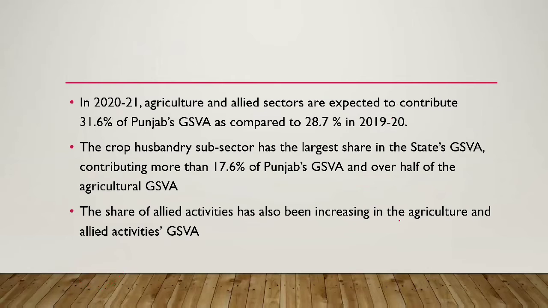In 2020-21, agriculture and allied sectors are expected to contribute 31.6% of Punjab GSVA as compared to 28.7% in 2019-20. The crop husbandry sector has the largest share, as expected, contributing more than 17.6% of Punjab GSVA and over half of agricultural GSVA in specific. The share of allied activities has also been increasing in agriculture and allied activities GSVA.